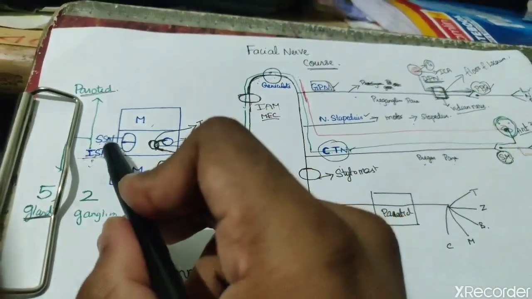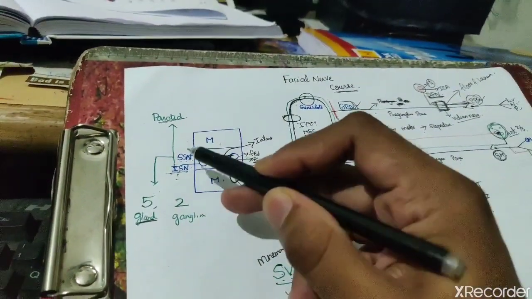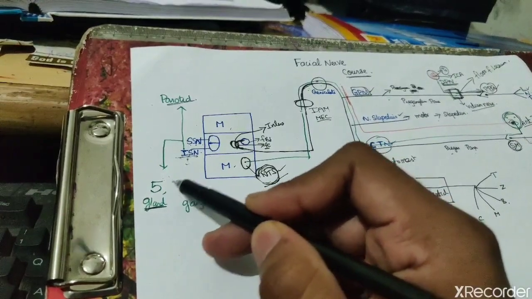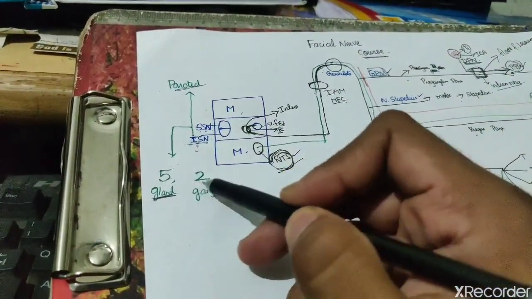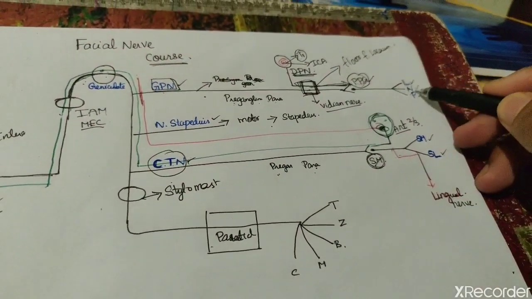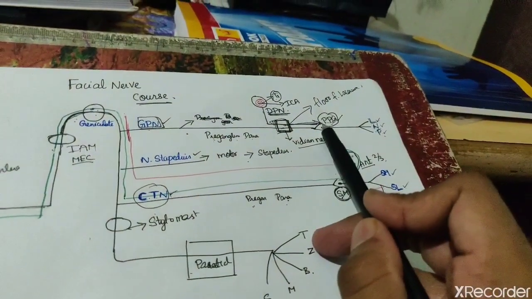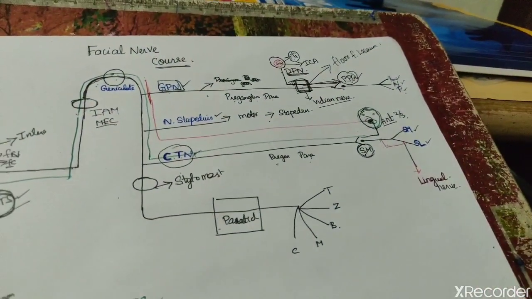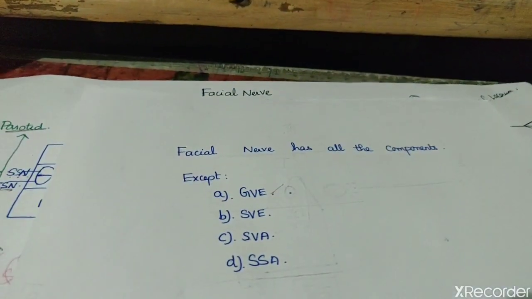Then the superior salivatory nucleus supplies 5 glands and 2 ganglia. The 5 glands are the LNP glands, lacrimal, nasal, palatine, and the submandibular and sublingual glands. The 2 ganglia are the pterygopalatine ganglion and the submandibular ganglion. Let's discuss an MCQ.